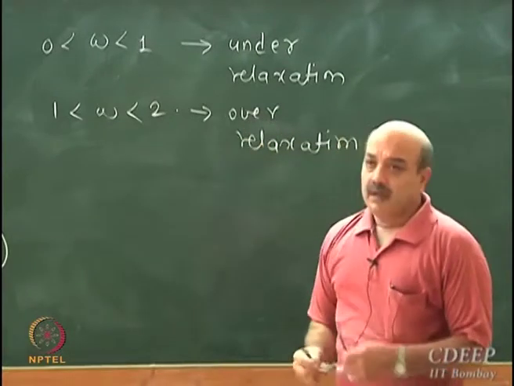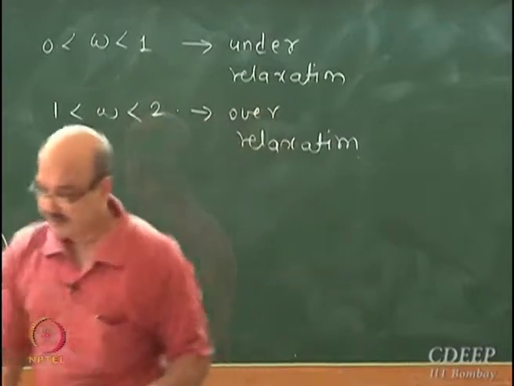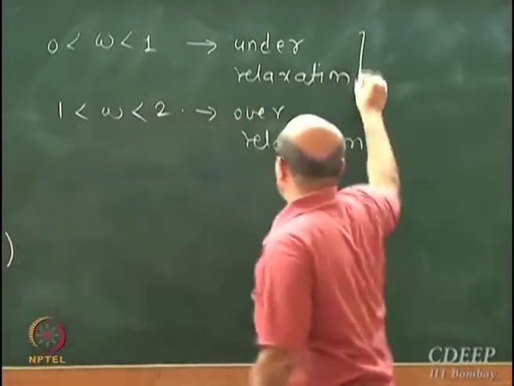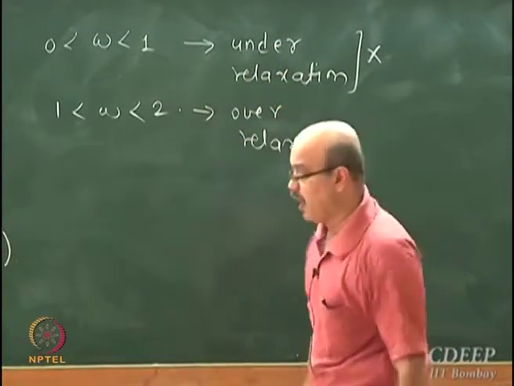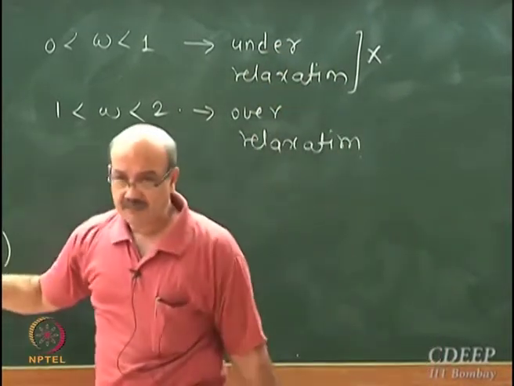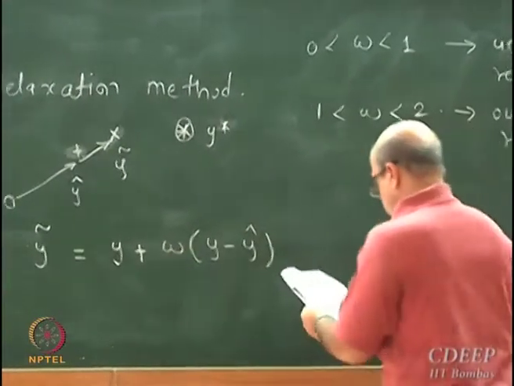Basically what I am going to do here is something like this. I am not going to use under relaxation in the present case. I am going to use over relaxation. I am going to have omega greater than 1.